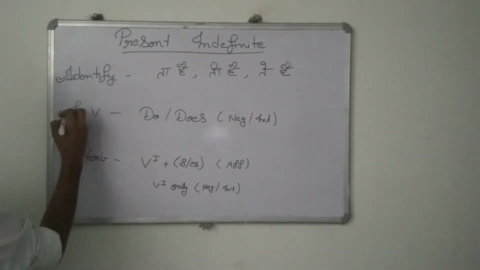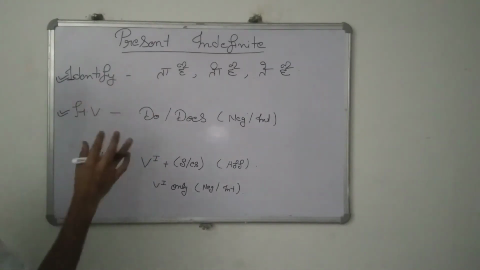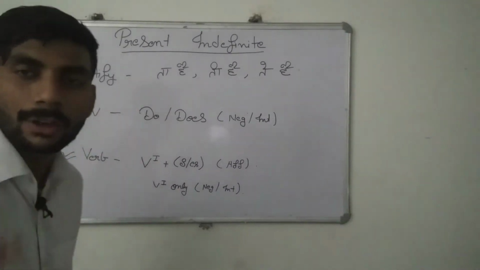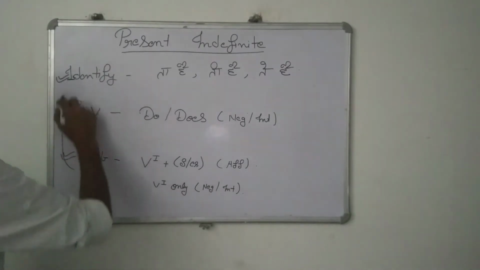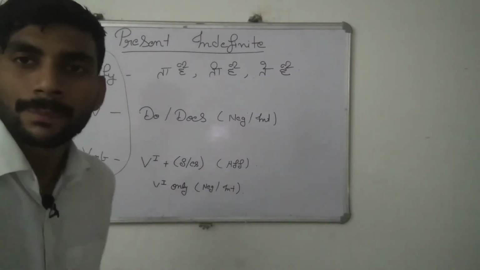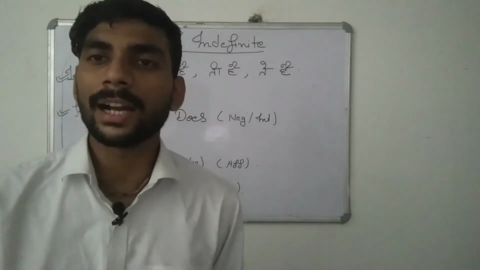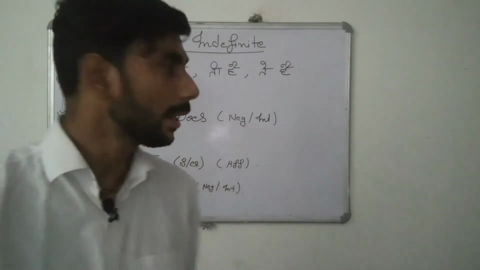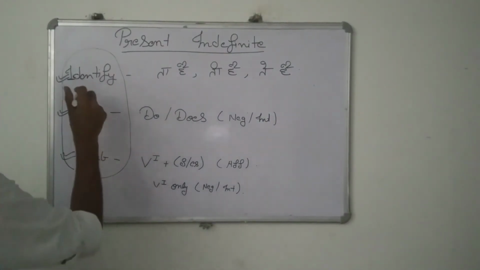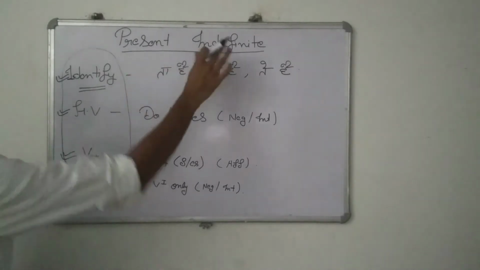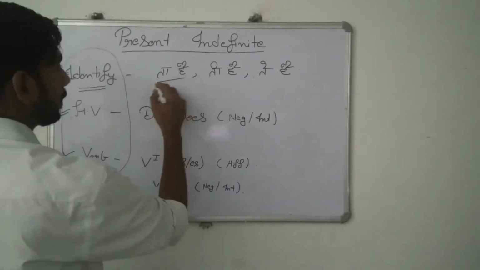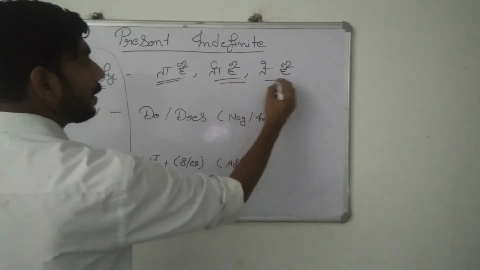Then helping verb, you should also know about the helping verb of the sentence, then verb. If you have the combination of these three things, identification, helping verb, and verb, you can translate any kind of sentence just in a pinch. So you can see here the identification of the present indefinite tense is, in the last of these sentences comes ta hai, ti hai, te hain.